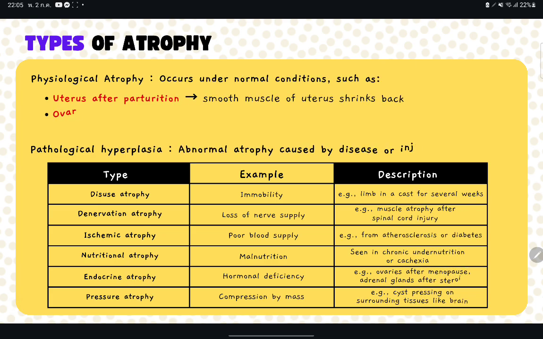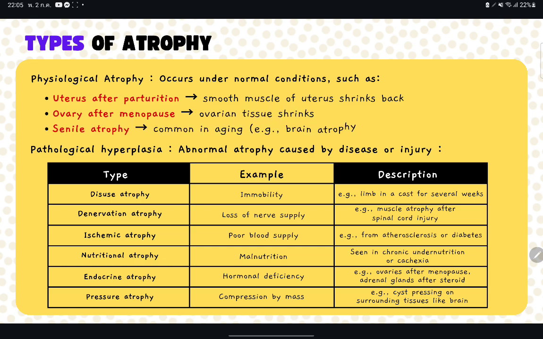Types of atrophy. Physiological atrophy: the uterus after parturition, where the smooth muscle of the uterus shrinks back, and the ovaries after menopause, where organ tissue shrinks. Senile atrophy is common in aging. Pathological atrophy examples: disuse atrophy is from immobility, and ischemic atrophy is from poor blood supply.